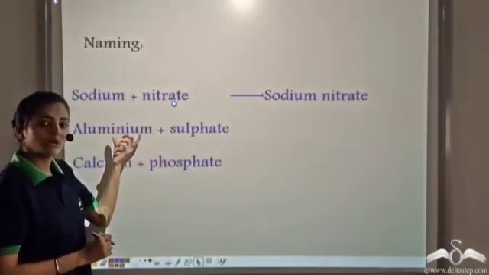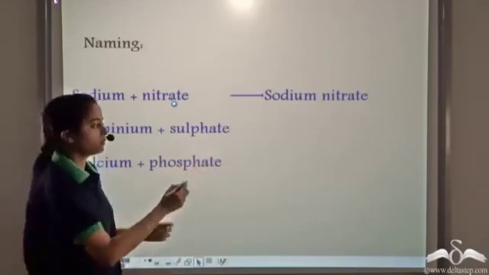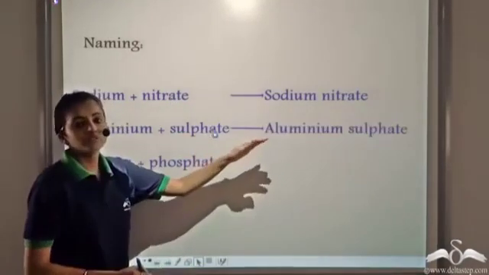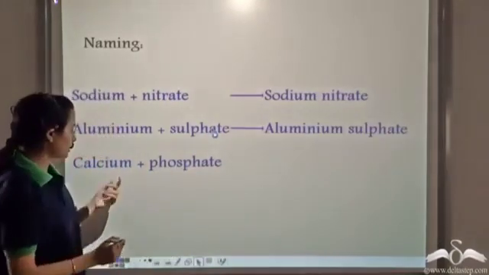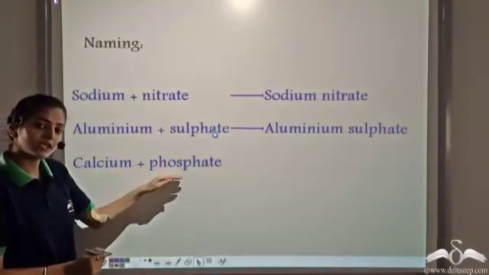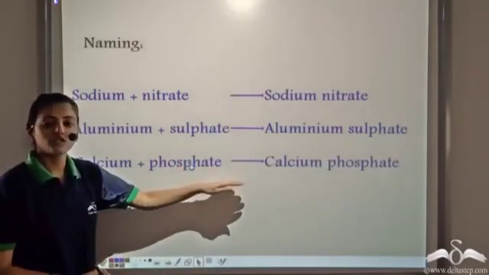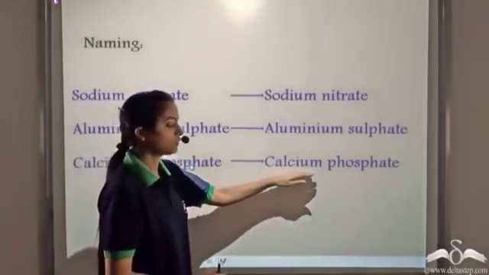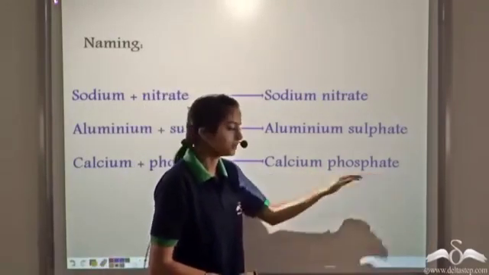Similarly, if we have a compound having aluminium and sulfate radical, the compound name is aluminium sulfate. There is no change in the name. Similarly, a compound having calcium and phosphate is named calcium phosphate. So there is no change in the name. The positive part is named first and the negative part is named after the positive part.